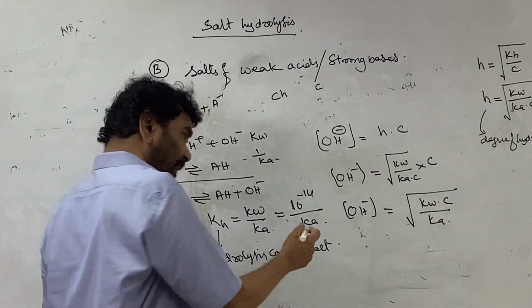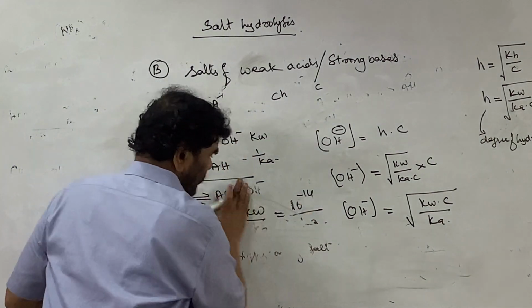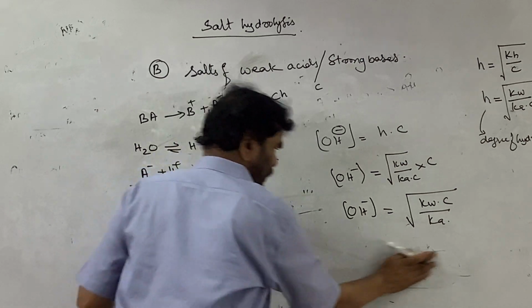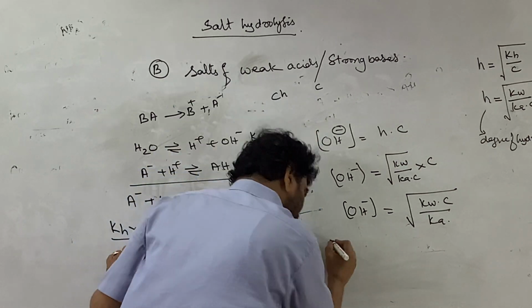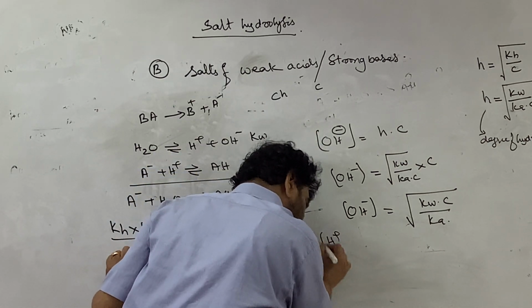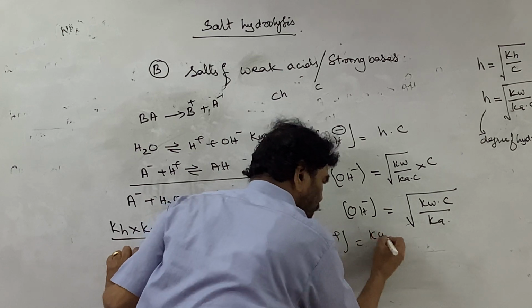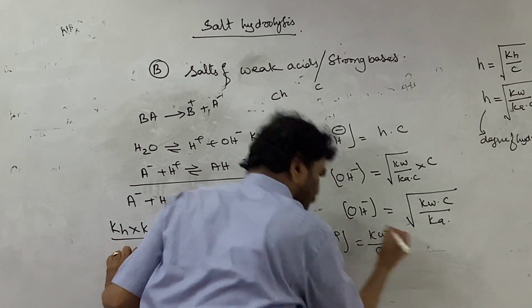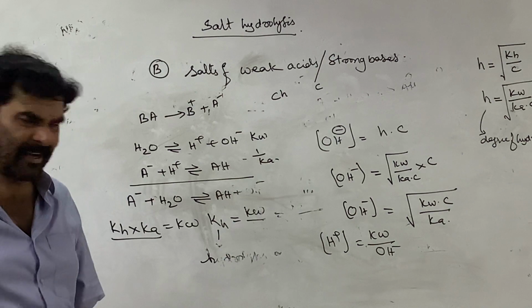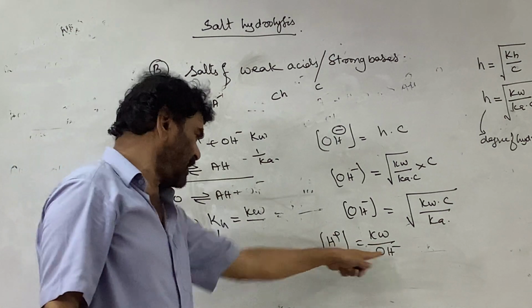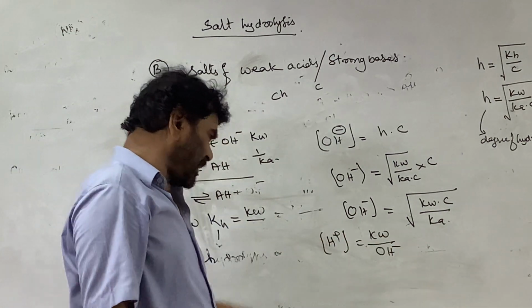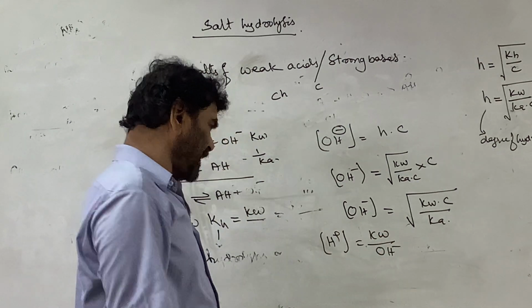But we need the pH of the solution. For the pH of the solution, the H plus ion concentration is equal to Kw divided by the OH ion concentration. It is a primary relation. I need not tell you that H plus times OH ion is equal to Kw, so H plus is equal to Kw by this.